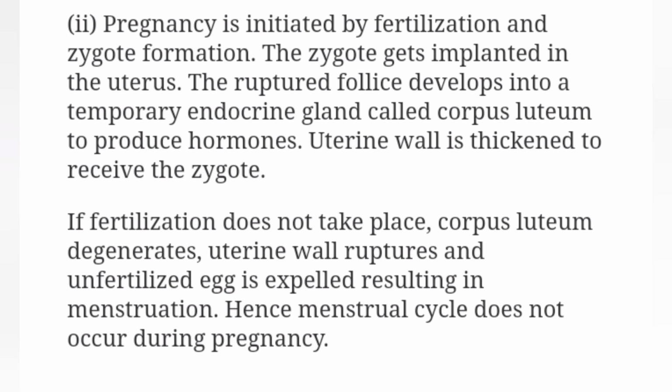The ruptured follicle develops into a temporary endocrine gland called corpus luteum to produce hormones. Uterine wall is thickened to receive the zygote. If fertilization does not take place, corpus luteum degenerates, uterine wall ruptures, and unfertilized egg is expelled, resulting in menstruation. Hence, menstrual cycle does not occur during pregnancy.